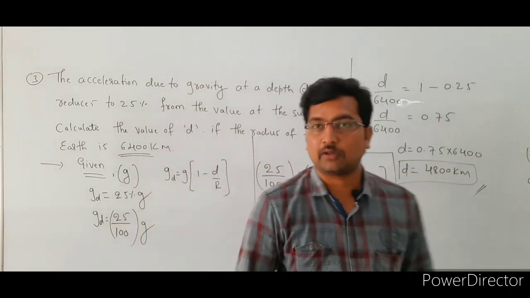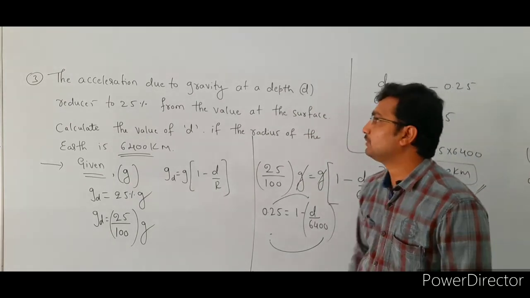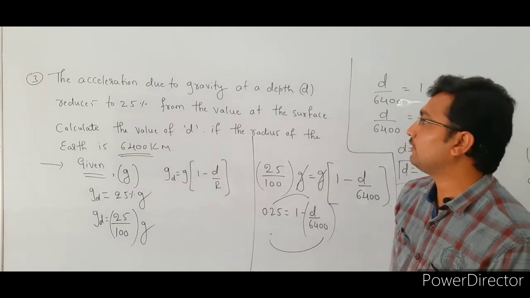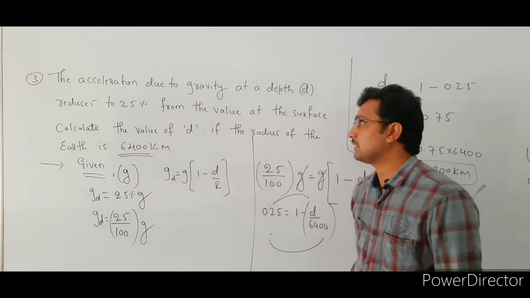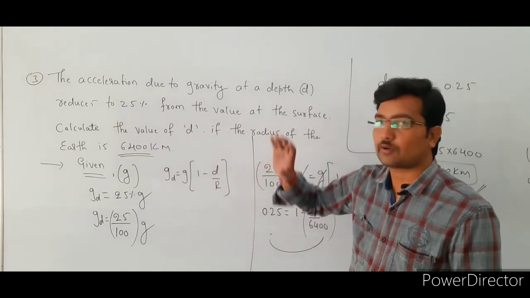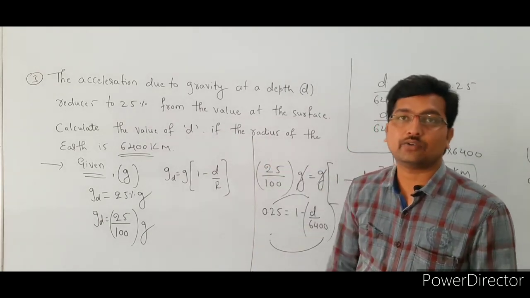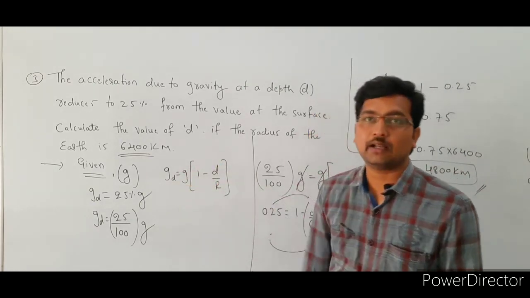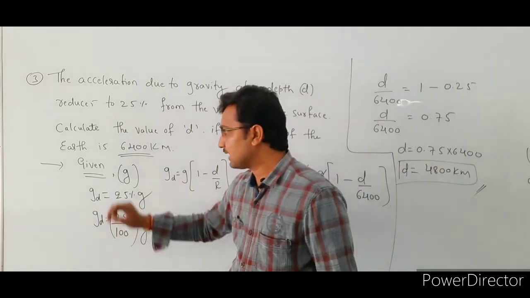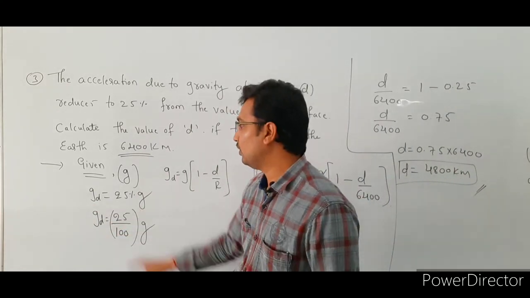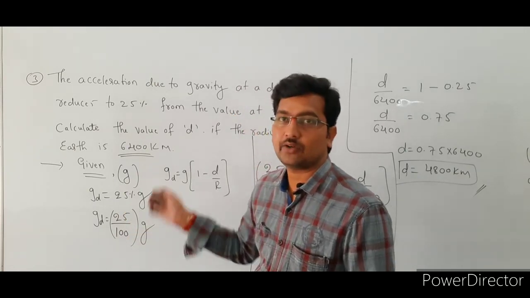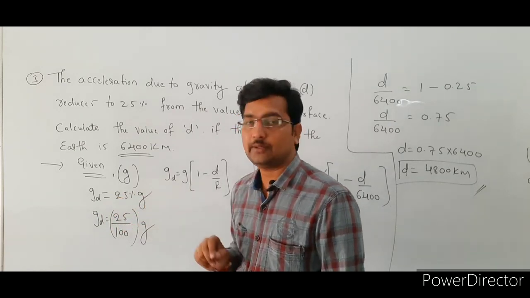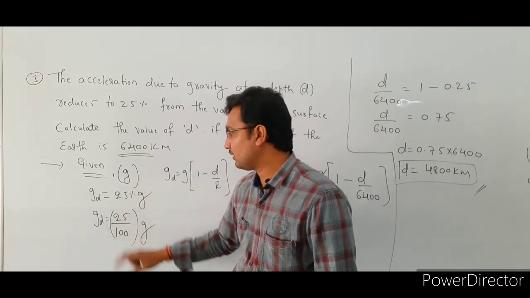See here, what is the given problem? The acceleration due to gravity at a depth d reduces to 25% from the value at the surface, right? Calculate the value of d if the radius of earth is 6400 kilometer. This problem is based on the variation of acceleration due to gravity below the earth's surface. The formula is g suffix d equal to g bracket of 1 minus d by r. The given term is the acceleration due to gravity at a depth d, equal to 25% of the acceleration due to gravity on the surface of the earth. So g suffix d equal to 25% into g, which is 25 divided by 100 into g.